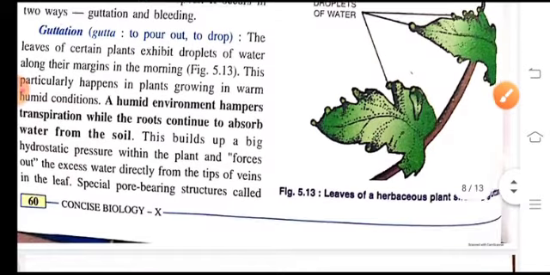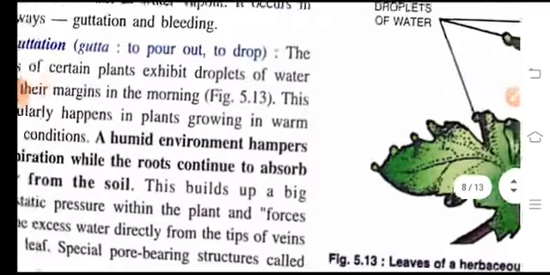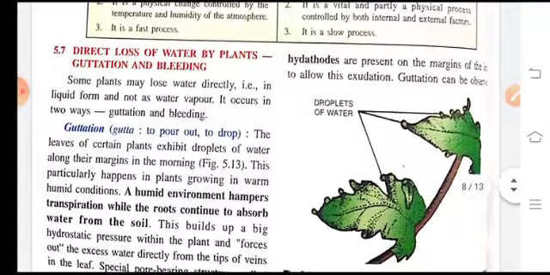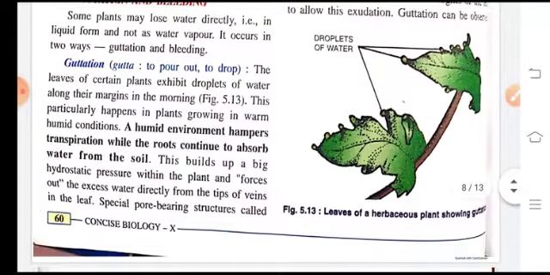The excess water in the plant causes a rise in hydrostatic pressure, and this force pushes the water directly out from the tips of veins in the form of water droplets. These margins bear pores, known as hydathodes. From these pores the water oozes out from the margins, and this process is known as guttation.